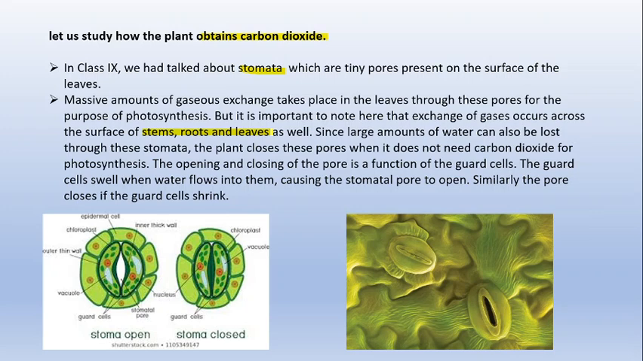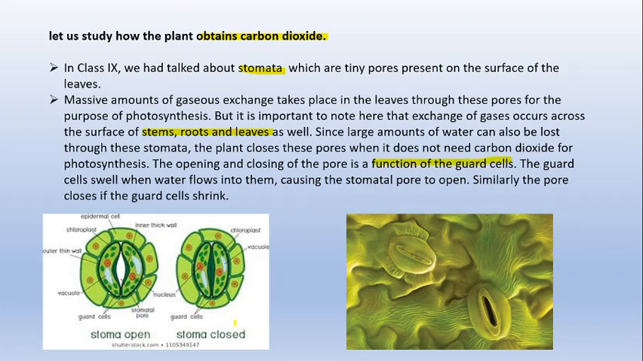That means they also have some means of gaseous exchange. Now, since a large amount of water can also be lost through these stomata, the plant closes these pores when it does not require carbon dioxide for photosynthesis. Like we have seen in desert plants, they close up their stomata during the daytime. Now the opening and closing of the stomata is actually a function of guard cells, right?